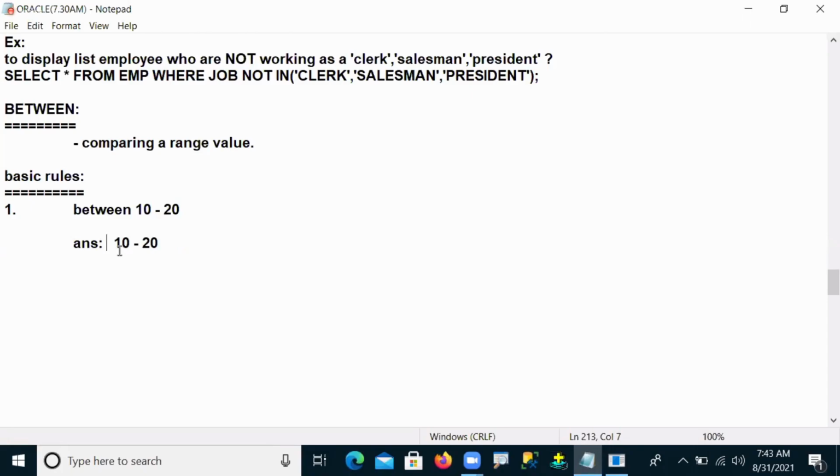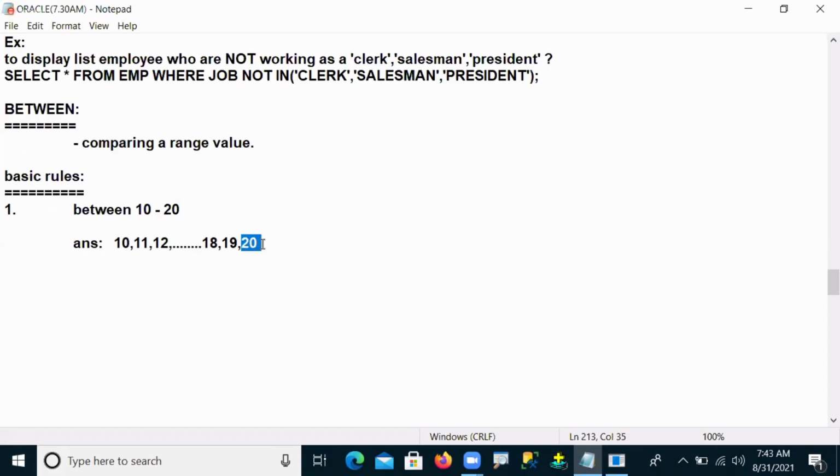Your answer is 10 to 20. So 10, 11, 12, and so on, 18, 19, and 20. 10 to 20 means the BETWEEN operator includes the source value and the destination value also.